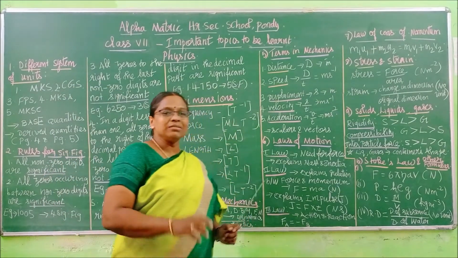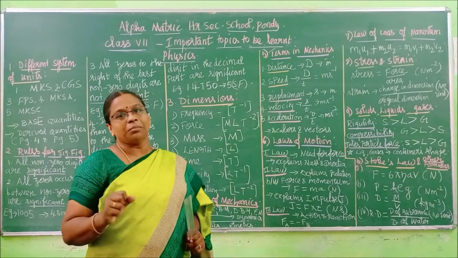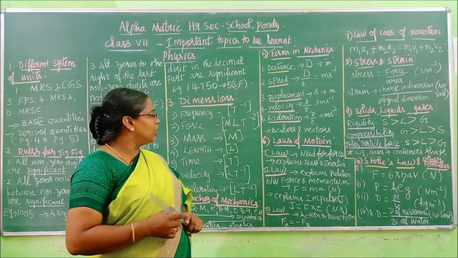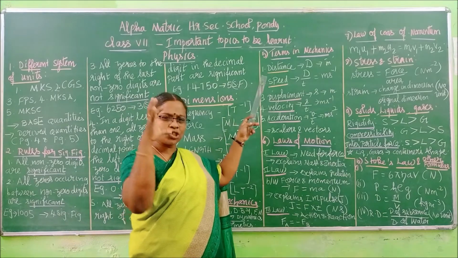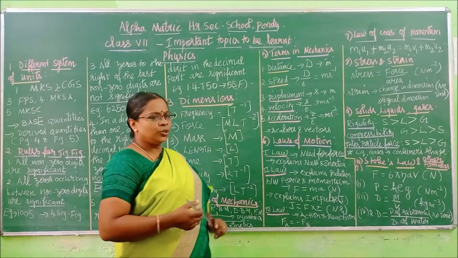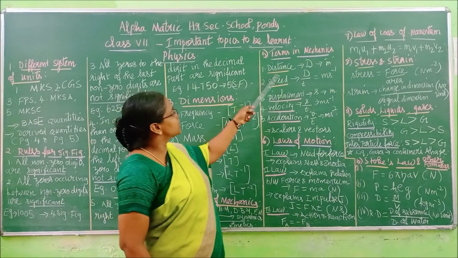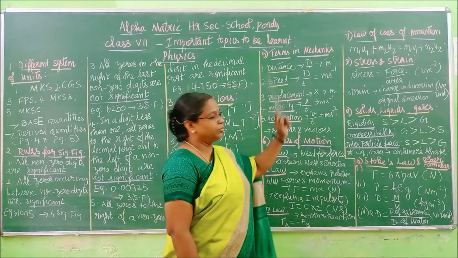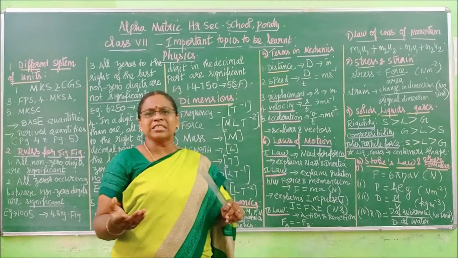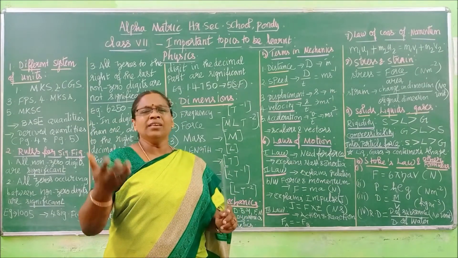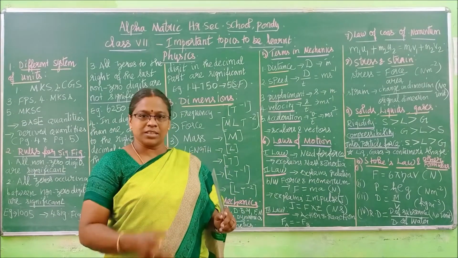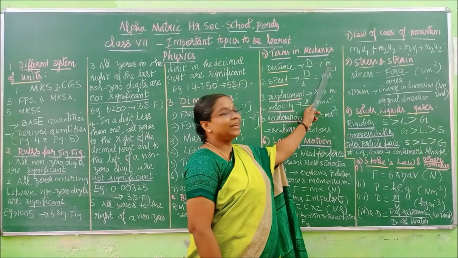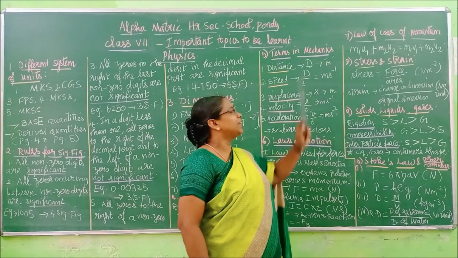Next one. We have certain important terms in mechanics. So that is what we are going to learn now. I have shortened it to only 5 terms for you. So what is the first one? Distance. How do we give the symbol for distance? D. Sometimes we will give it as L, length. Anyway, we can measure it and symbolize it. What is its unit? Meter. In short form I have written it as m.